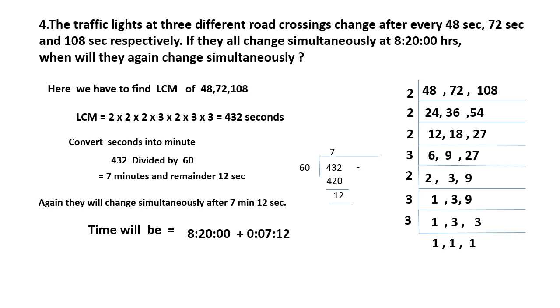Next time will be 8:20, already given over there, 8 hours 20 minutes. After that, plus 7 minutes 12 seconds. So you have to add these together, then you will get 8:27 and 12 seconds. Next change will be at 8 hours 27 minutes 12 seconds. That's our next time. Next time they will change according to this. Okay, I think you understood this one. Once again I will repeat.